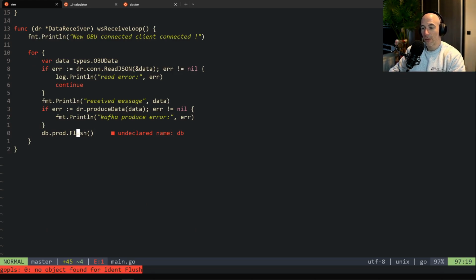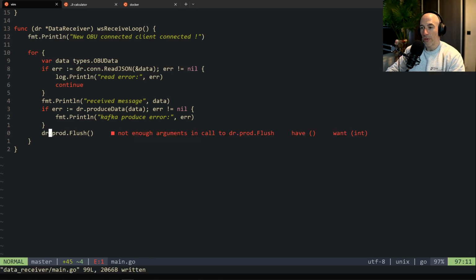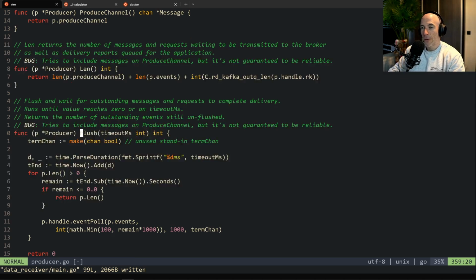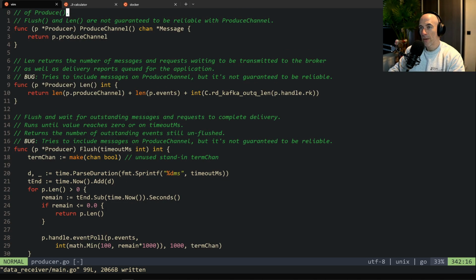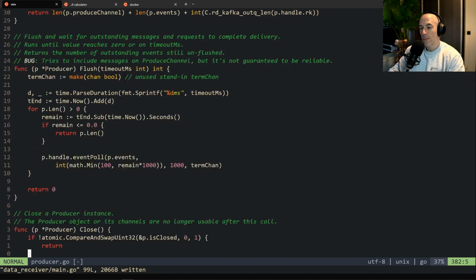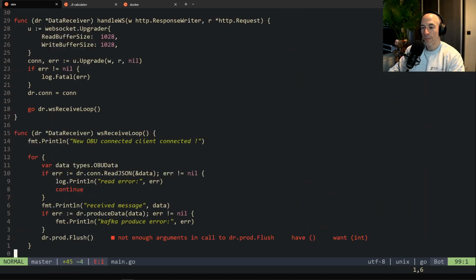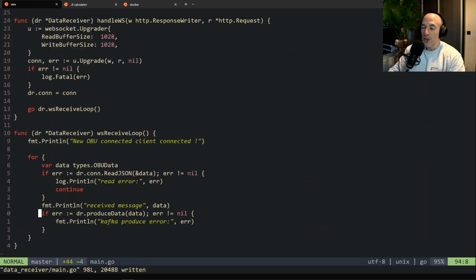What's going to... dr prod flush, not enough arguments. What is flush? Flush and wait for outstanding messages and requests to complete delivery. I don't think we need that, to be honest. I don't think we need this flush. This flush is basically for if you want to close and you want to flush everything.